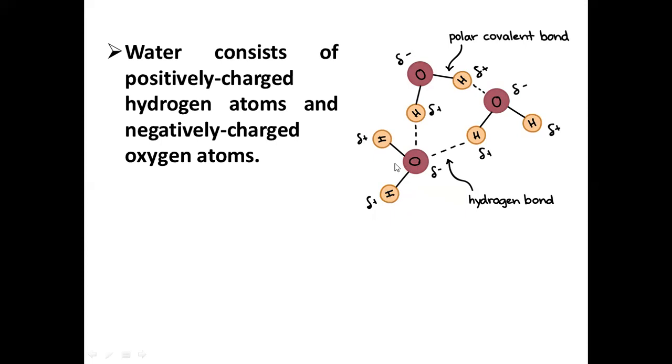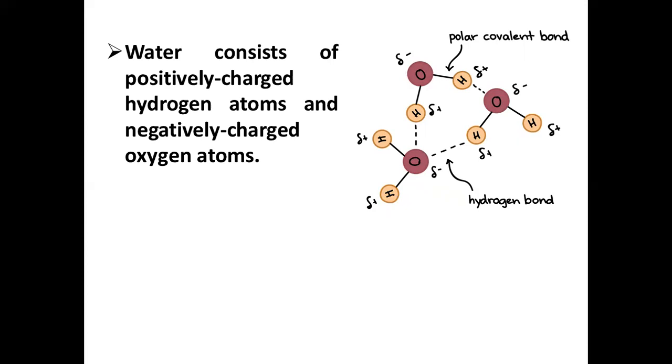In the covalent bond between oxygen and hydrogen, the oxygen atom attracts the electron a bit more strongly than the hydrogen atoms. The unequal sharing of the electron gives the water molecule a slight negative charge near its oxygen atom and a slight positive charge near its hydrogen atom.